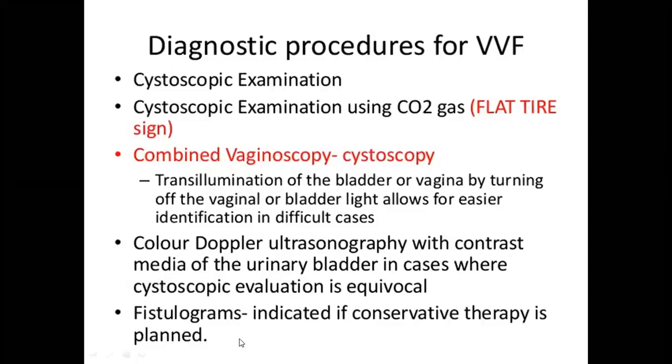Then color Doppler ultrasonography with contrast medium of the urinary bladder in cases where the cystoscopic evaluation is equivocal. So when you are uncertain about the diagnosis, you can ask for color Doppler ultrasonography using the contrast medium. Then fistulograms are indicated if conservative therapies are planned.